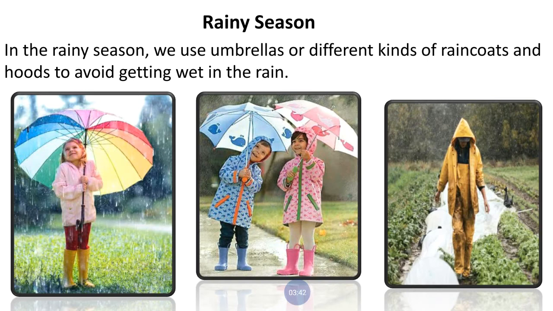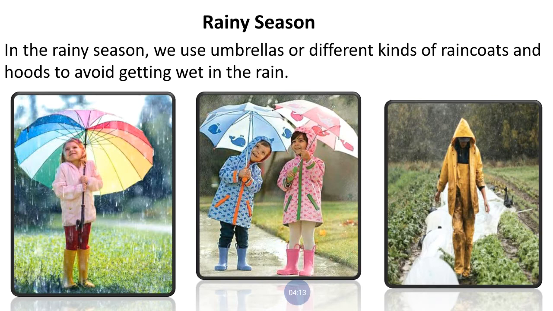The neck and the face are open from the front, and only from behind the head is covered. That kind of raincoat is called a hood. It is used mostly by the people working in the agriculture fields. Now why do we use all these things? To protect us from getting wet from the rain water.